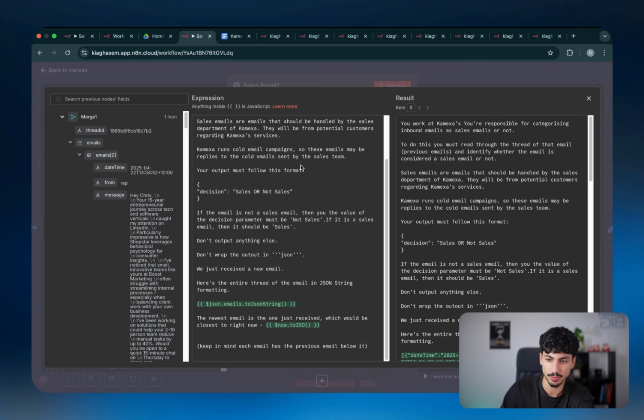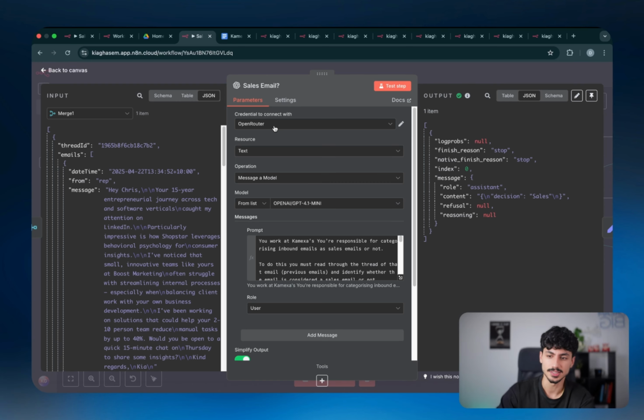The only thing you change inside this prompt is this first part that's saying you're a salesperson inside Chemexa, because obviously that's my company, not yours. So just change it to say you're a salesperson inside whatever your company name is. And in this instance, I've got it hooked up to OpenRouter, but you don't have to hook it up to OpenRouter. You can just hook it up to OpenAI.